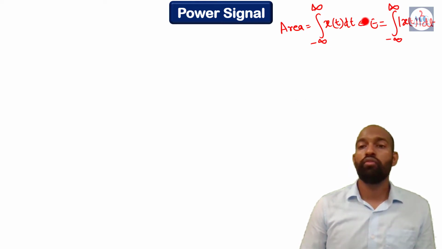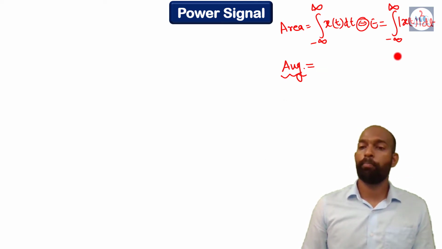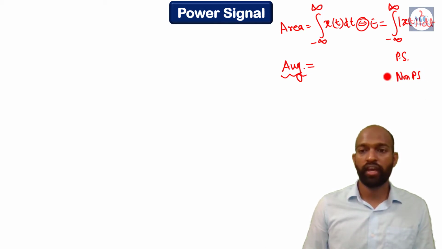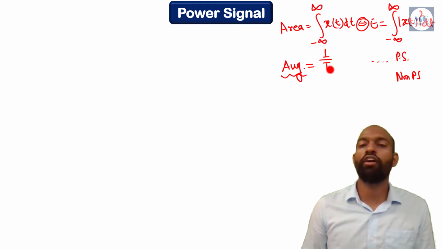Similar to these two, we can also relate power to the average of the signal. So what is the formula for average of any signal? We have divided the formula for average into two parts. One is for periodic signal and the other is for non-periodic signal. So for periodic signal, what is the formula for average? 1 by T naught, integration of x(t) dt. This integration is from minus T naught by 2 to plus T naught by 2.